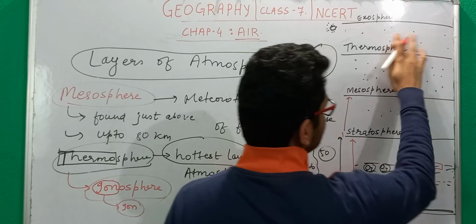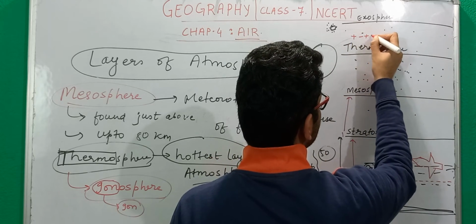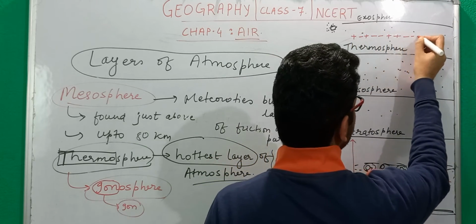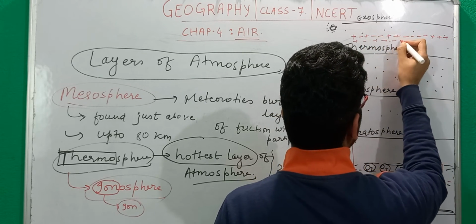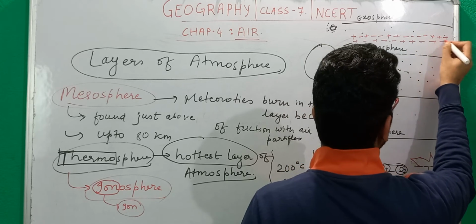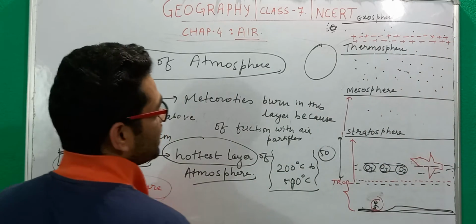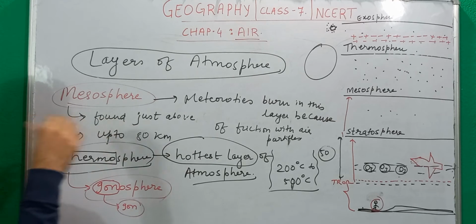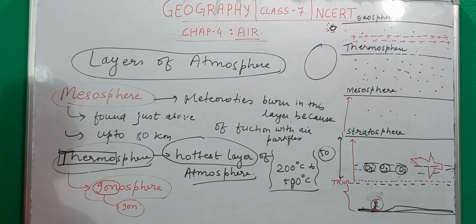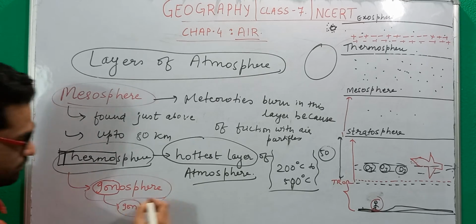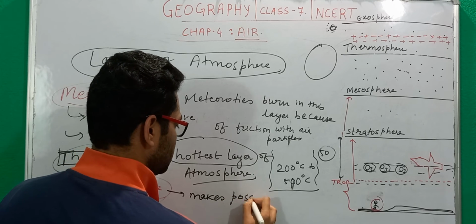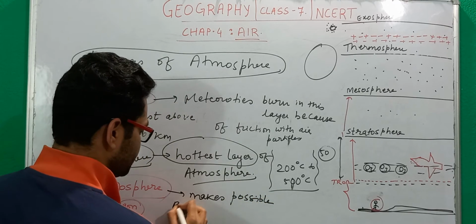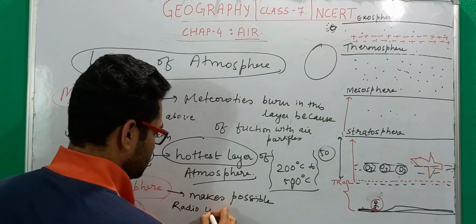So when I say charged particles, there is plus, minus, minus, plus. This type of arrangement you will see in this layer. Now, why is this arrangement of charged particles very important for us? This ionosphere makes possible radio communication on Earth.